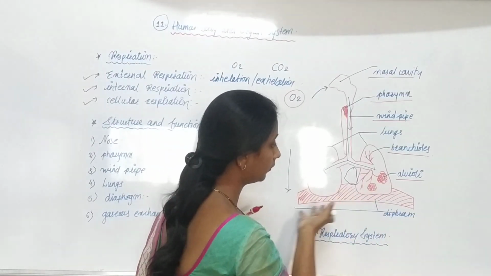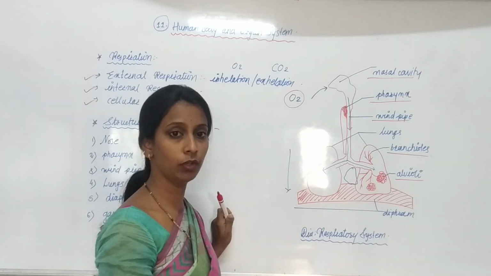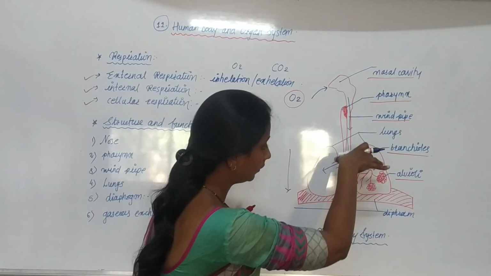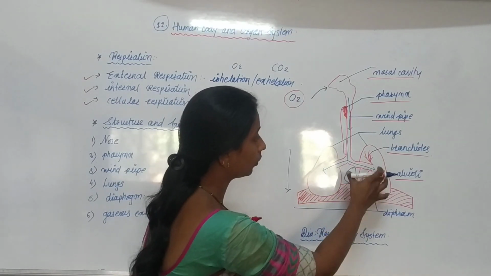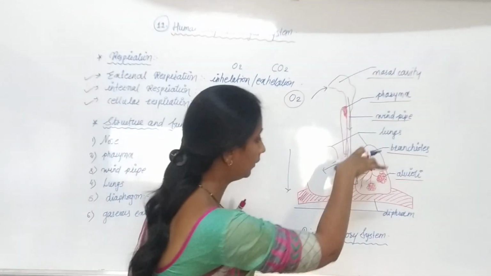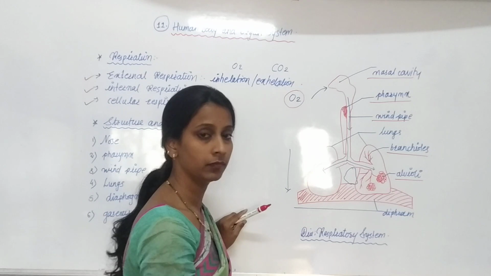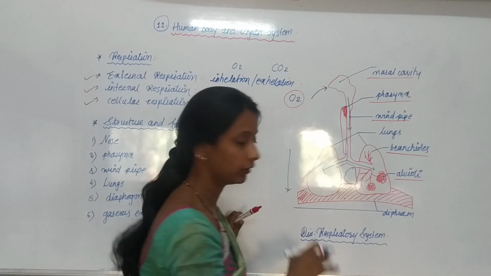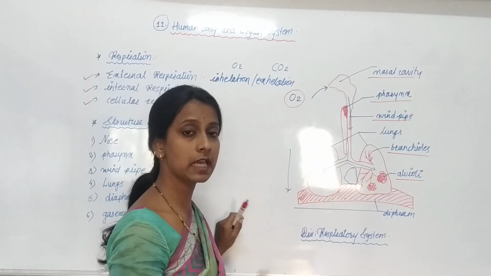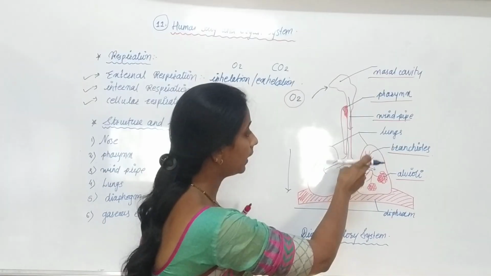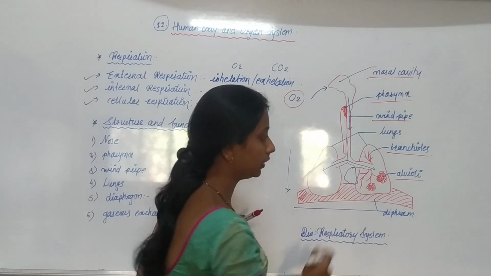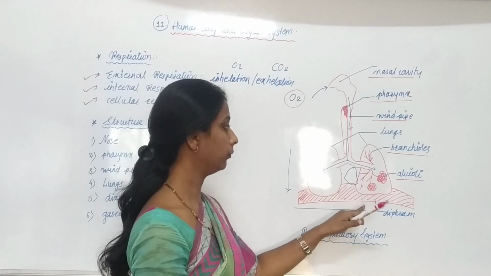When we inhale oxygen, the lungs get larger, so pressure is created on the diaphragm, and due to that pressure it is pressed downward. When we exhale, the lungs come back to their original size, so the diaphragm is also released to its original position.